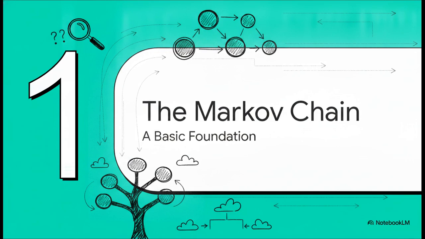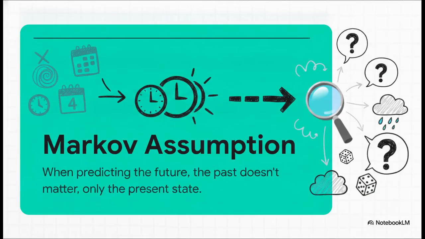Section 1. The basic Markov chain. Okay, let's dive into this. Before we can solve our impossible mystery, we really need to understand the baseline mechanics of a regular Markov chain. It all starts with the Markov assumption, which is basically the golden rule in sequence probability. It states that when predicting the future in a sequence, the past doesn't matter, only the present state.